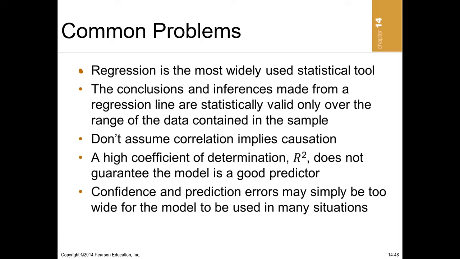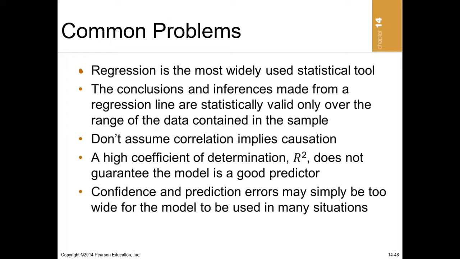Then again, a high coefficient of determination or a high R-square does not mean that your model is good. Of course, if the R-square is big, it's good because it means that a higher percentage of the dependent variable can be explained by the independent variables. But it does not necessarily mean so, because sometimes you may be putting in some figures that make the R-square very big. That does not mean the figures are really good.